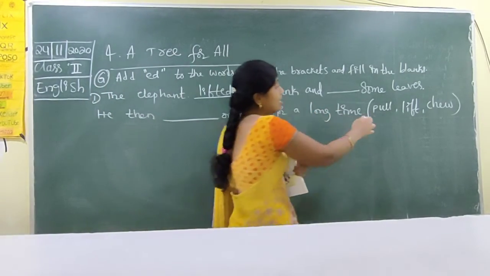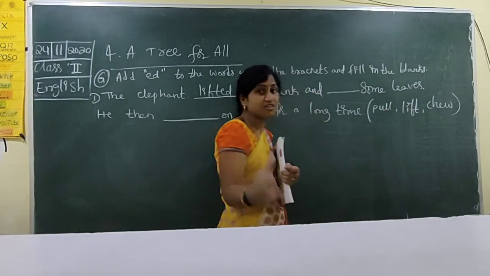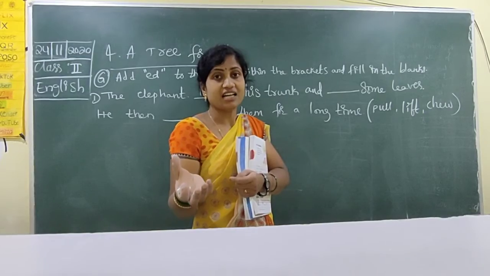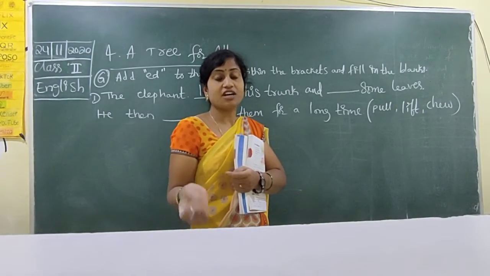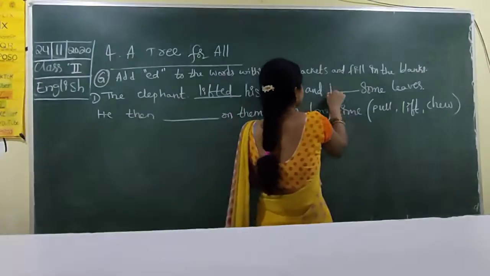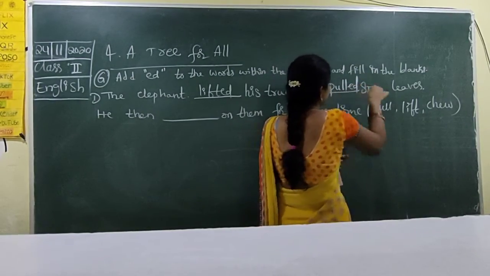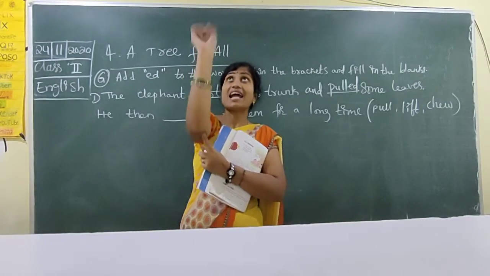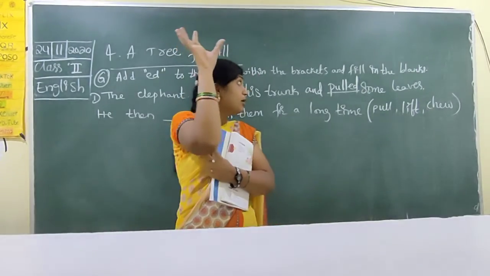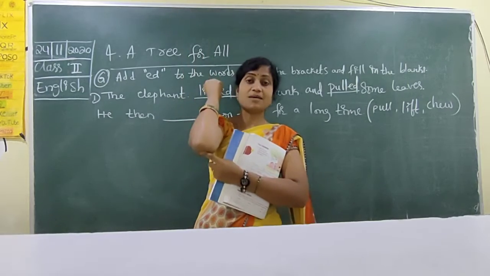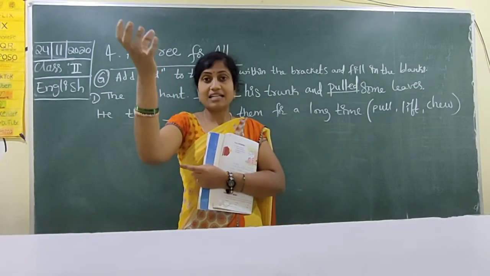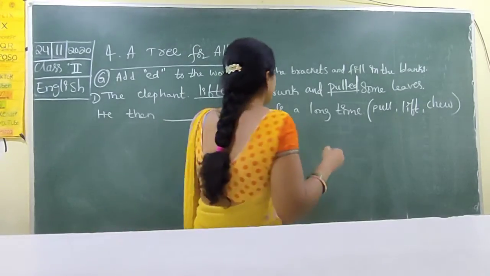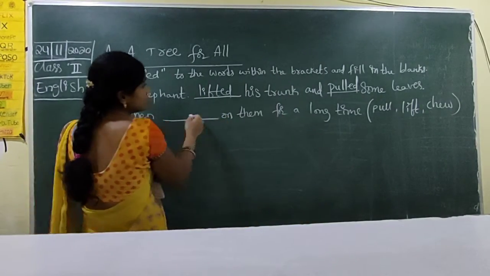And here pull, chew. First he wants to pull. Pull plus ed means pulled. Pulled means lagadam. He lifted that elephant trunk and pulled some leaves. It will catch the leaves. Afterwards, what is that?